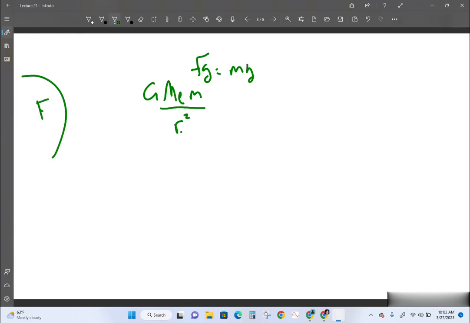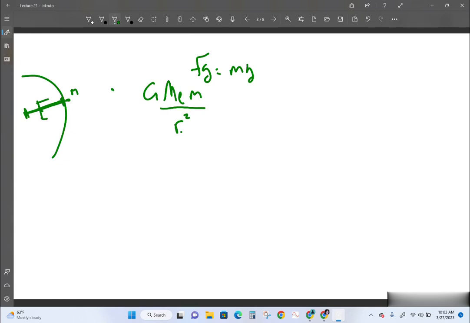So it turns out that we know two things: that weight is mg, but it's also the gravitational force between the Earth and us, divided by the distance between the Earth and us. When we're on the surface of the Earth, that would be the radius of the Earth.